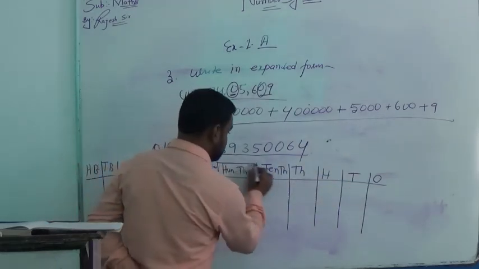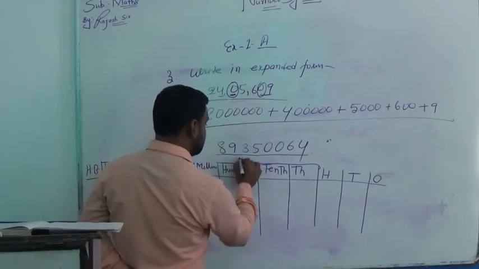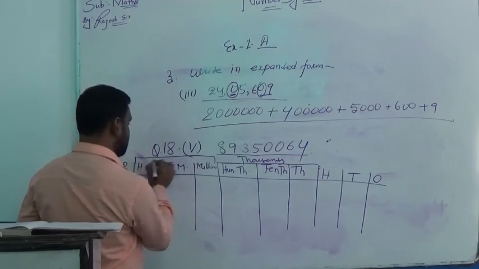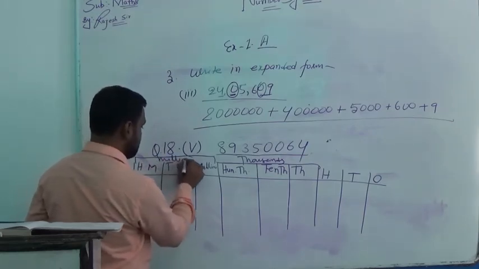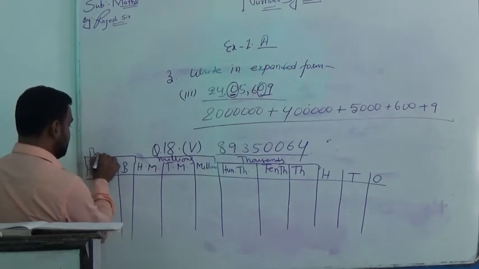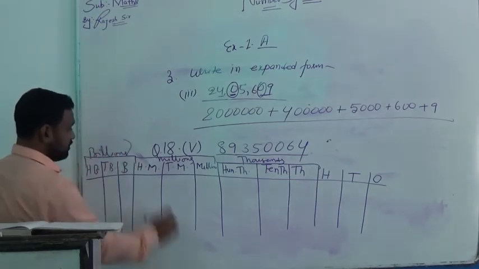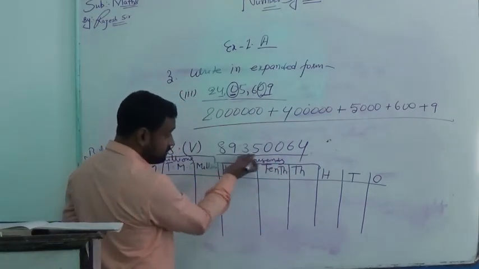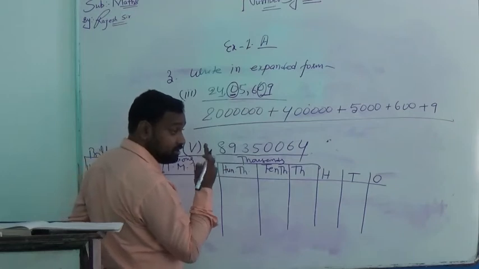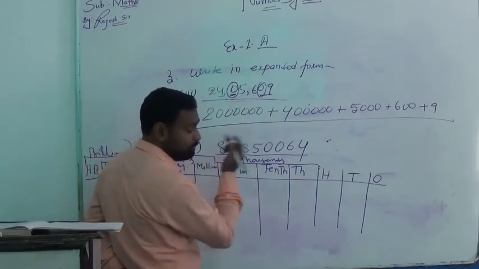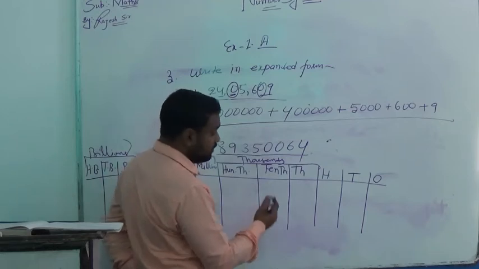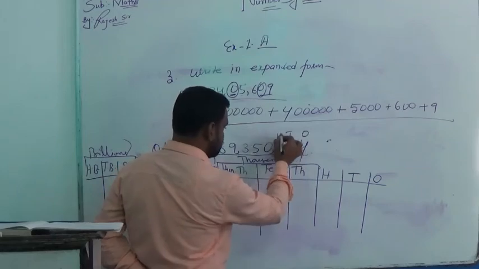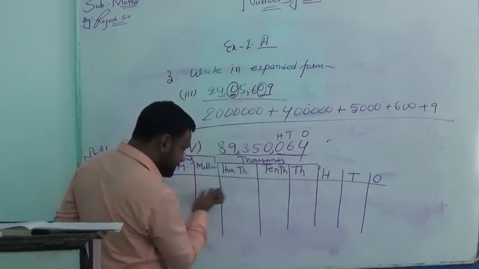This comes under thousands. And this comes under millions. And this part comes under billions. Okay. So first of all, we separate these digits in the international system by giving periods. After 3 digits, as we know, from the right side, 1 period, 2 periods.